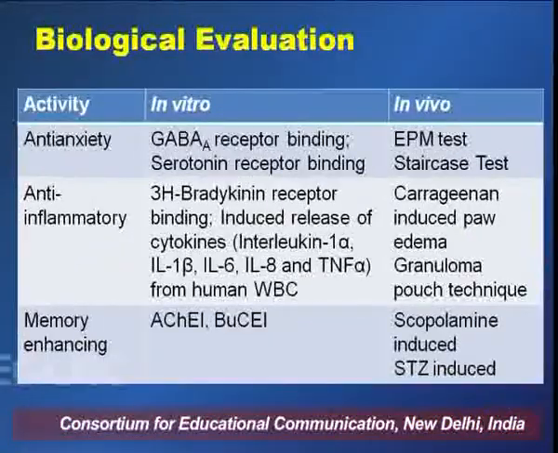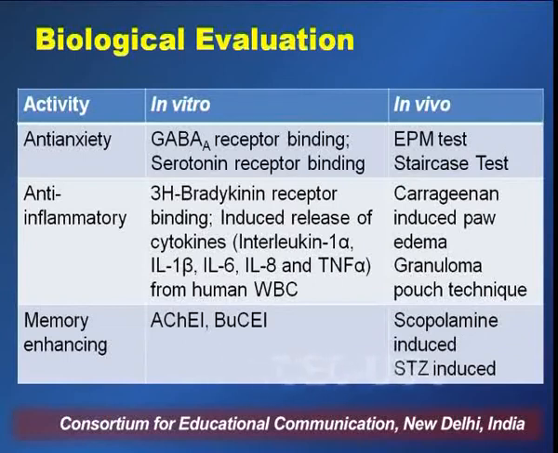And the last is the biological evaluation, and it is largely done to evaluate the biological activity of a particular given sample. And there are different methods, in vitro and in vivo. In vitro methods are used when you have to perform the test outside the living cell and living system, and in vivo tests are performed when the test sample is given in the living system, that is, in the case of rodents or other experimental animals.